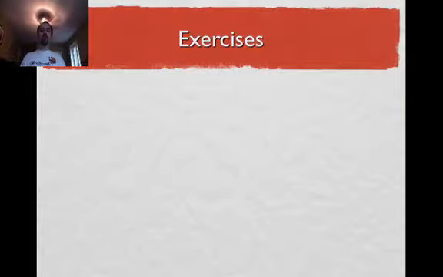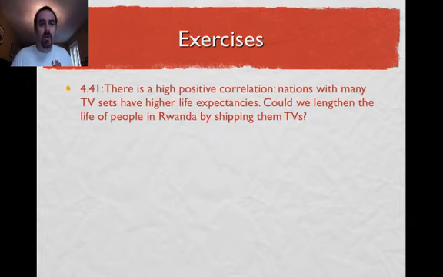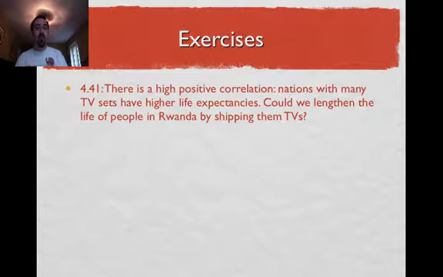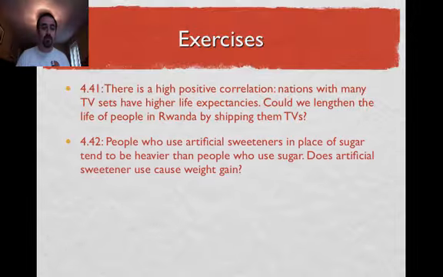Okay. So we're going to look through a couple of exercises here and explain them, and then we'll call it. Here's exercise 4.41. There's a high positive correlation between nations with many TV sets and higher life expectancies. If we lengthen the life of people in Rwanda by shipping them TVs, will that work? No, it won't. There's a lurking variable out there, and that is income. Countries that have a higher GDP typically have better resources for healthcare and things like that, as well as more access to wealth. There's a third variable out there that's causing both those things to increase.